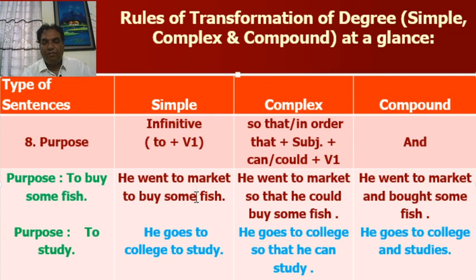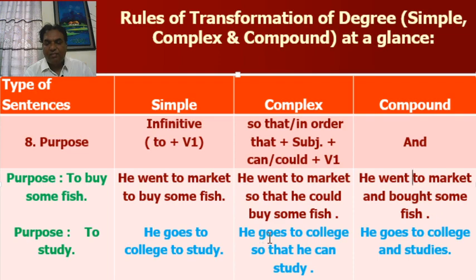First, in simple, he went to market to buy some fish. The purpose, to buy some fish. In complex, he went to market so that he could buy some fish. The main verb is in first form, so I have used could. In compound, he went to market and bought some fish. Went and bought.